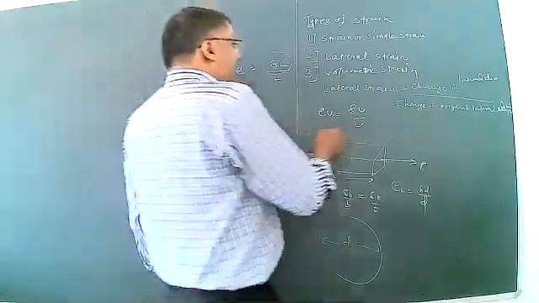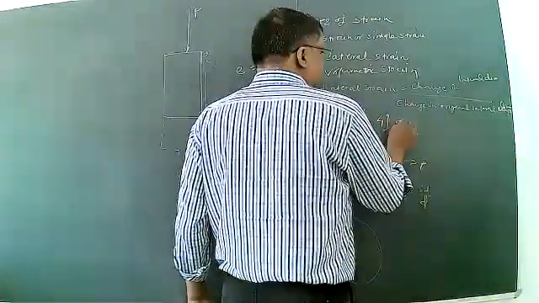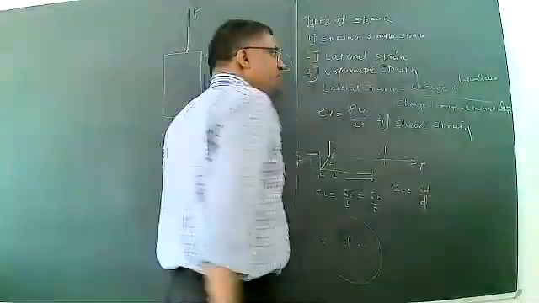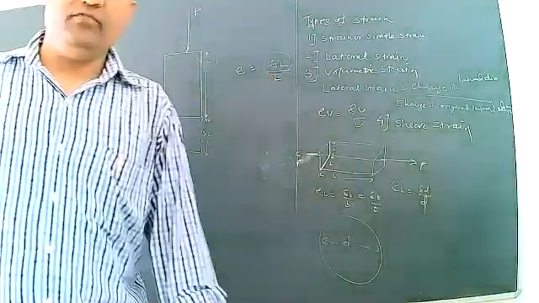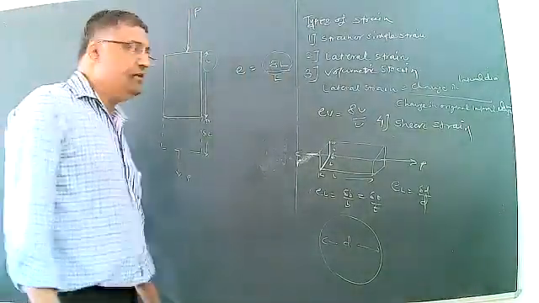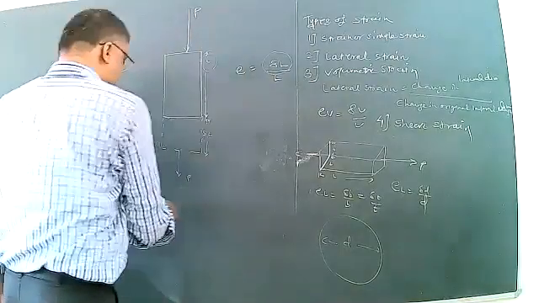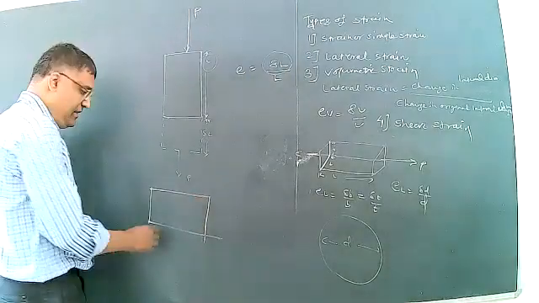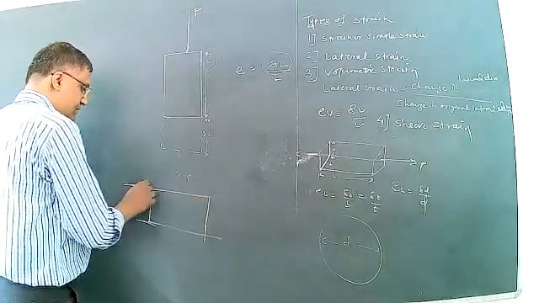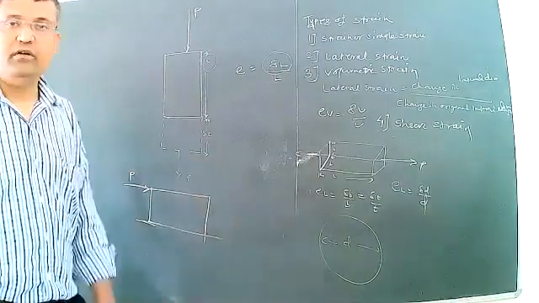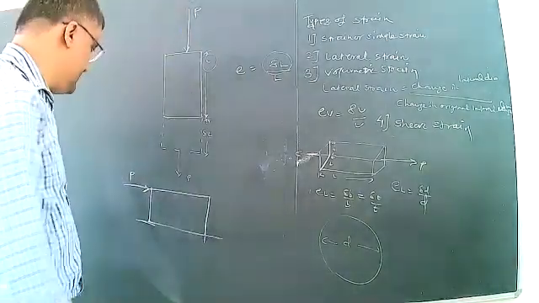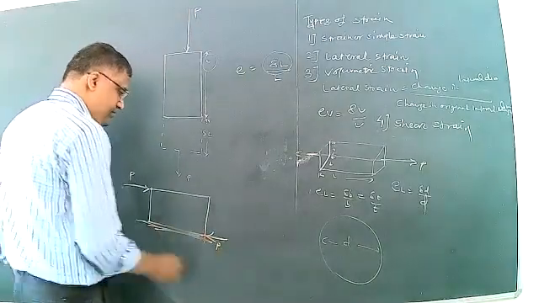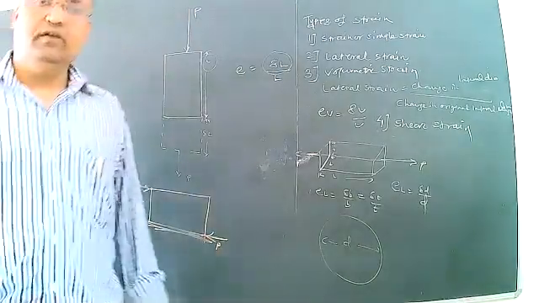Then the fourth one is shear strain. What is shear strain? A very simple definition of shear strain. Suppose this is a body which is placed on the table. If the force acts on the upper side of the specimen, and on the opposite side, what will happen?